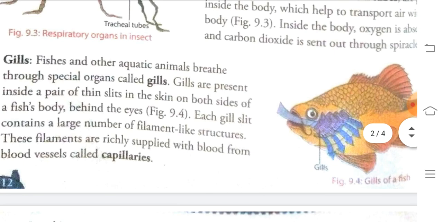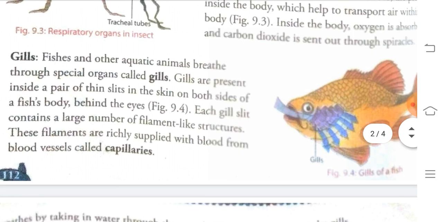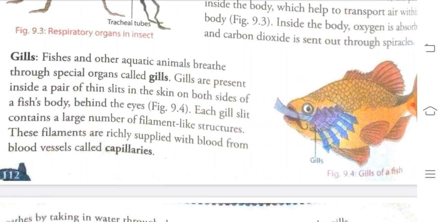Each gill contains a large number of filament-like structures. These filaments are richly supplied with blood from blood vessels called capillaries.